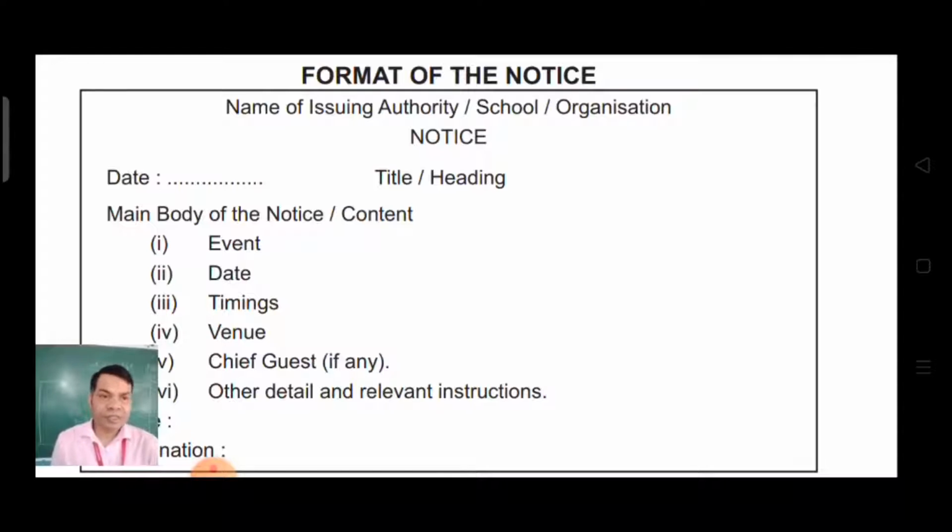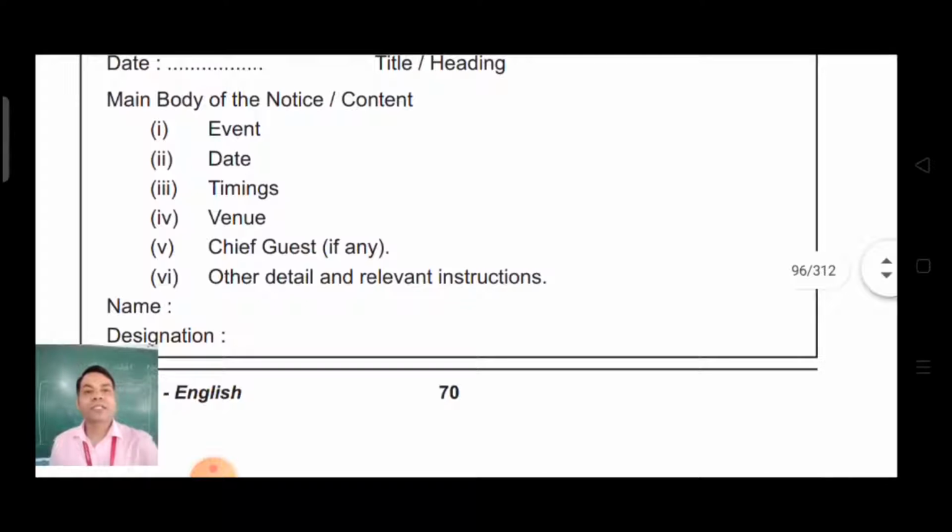Then the title or heading. Then the main body of the notice, the content, in which you need to give details about the event, date, timings, venue, chief guest, other details and relevant instructions.